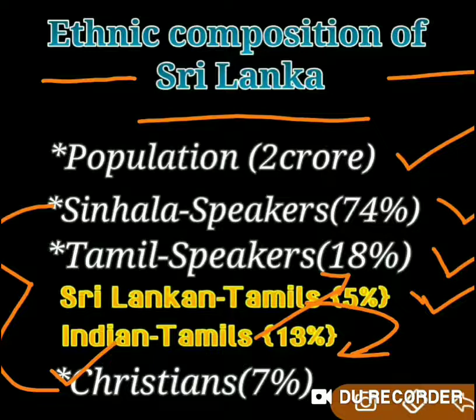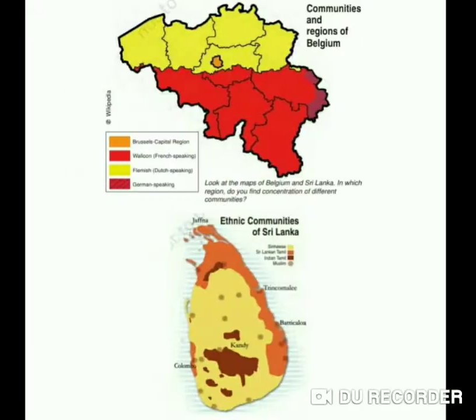If you take the example of Belgium, Dutch speaking people are in majority. So they can take their numeric majority and can force their will on the minority people such as French and German people.